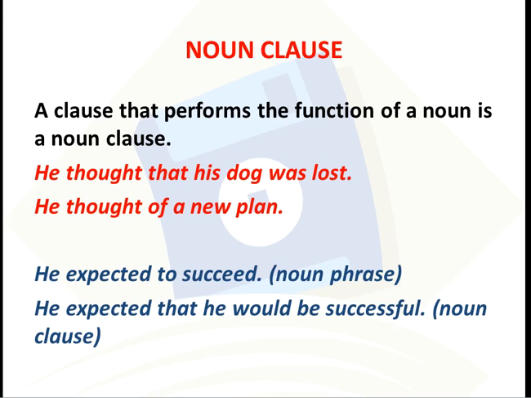Now, just see the difference between a noun phrase and a noun clause. For example, he thought of a new plan. In this sentence, the group of words of a new plan acts as a noun as it answers the question thought what, but it does not have a finite verb or a subject, so it is a noun phrase. Just see the other examples for better explanation. He expected to succeed. This is a noun phrase. He expected that he would be successful. This is a noun clause.